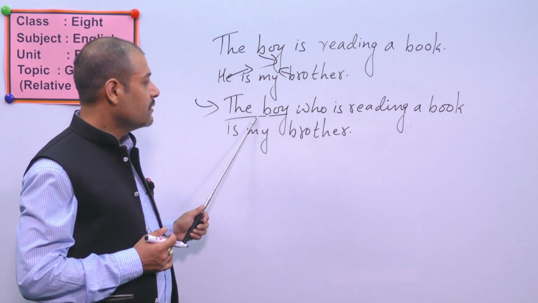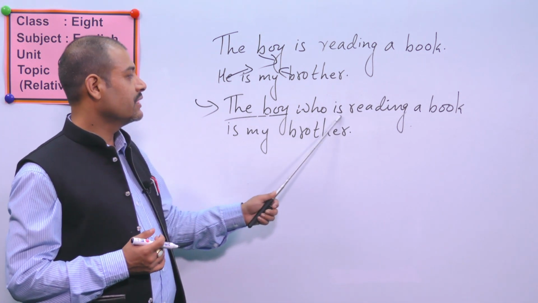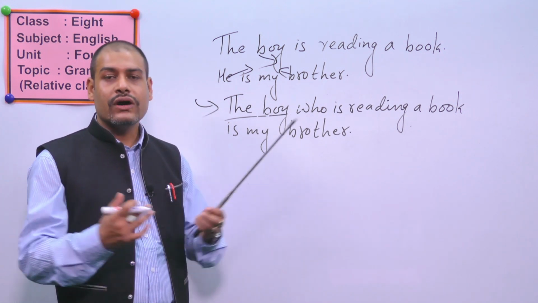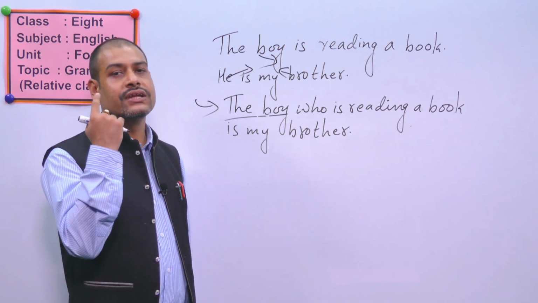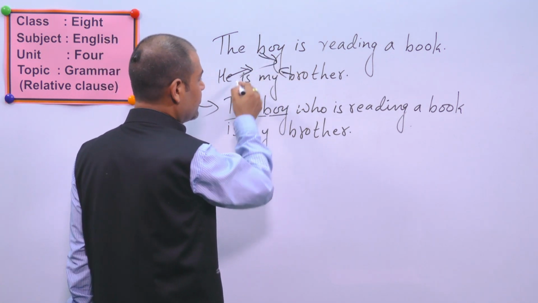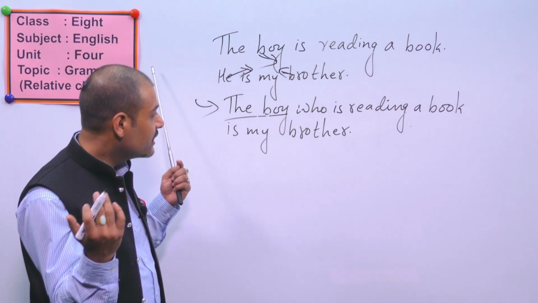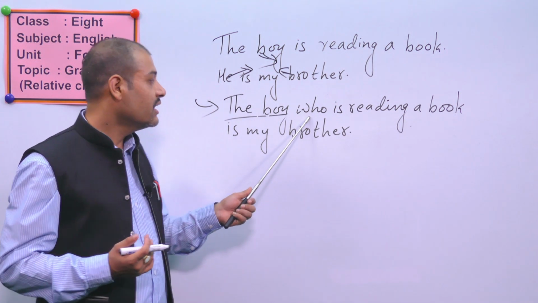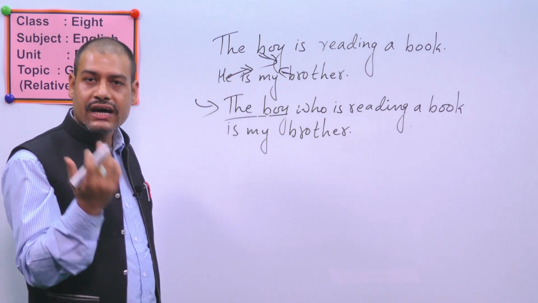That's why I am using who here. So it becomes: the boy who is reading a book is my brother. That is how I relate two sentences and combine them into only one. So I relate this boy, brother, he. Dear students, you shouldn't forget that when we combine two sentences with this sort of relative pronouns, you should not repeat the nouns or pronouns.